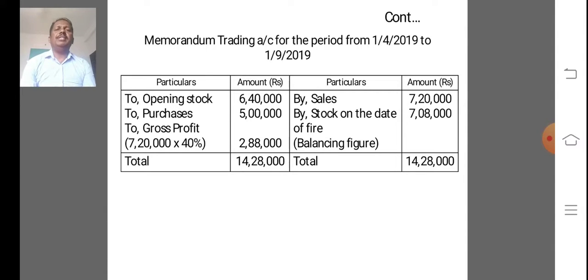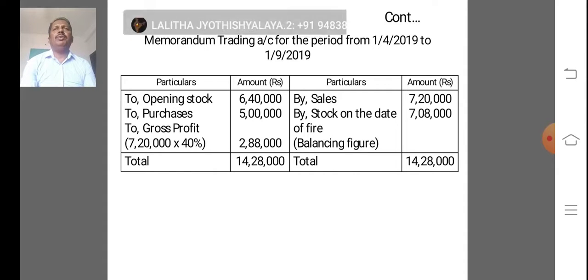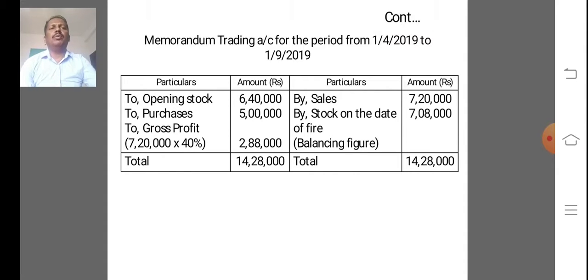So what is our net sales? 7,20,000. What is the formula for calculating gross profit? So gross profit rate into net sales divided by 100.